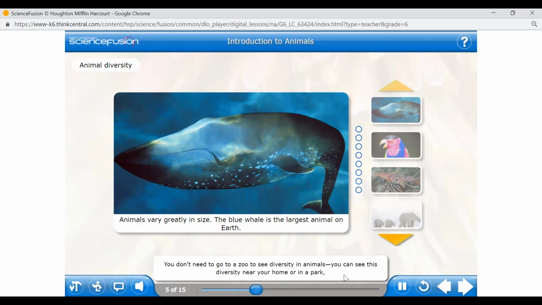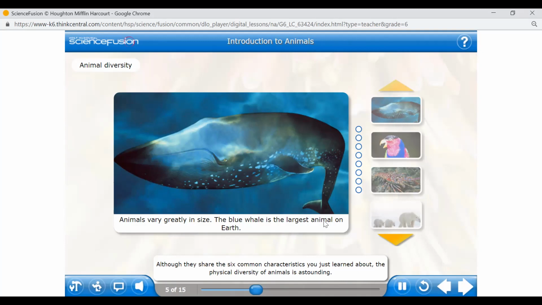To see diversity in animals, you can look near your home or in a park, where you might find animals from the wiggling to the swimming. Even from your window, you can find animals around you. Even bugs at home all come under animals. Most of you have pets, cat or turtle or any pets. Those all are animals.